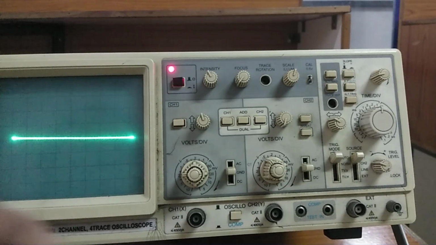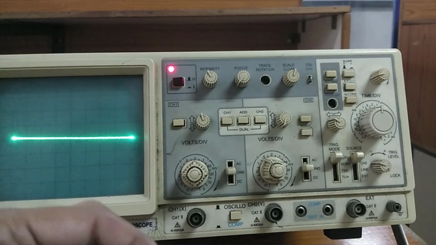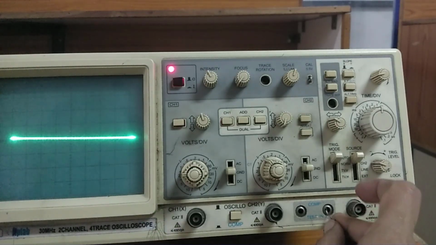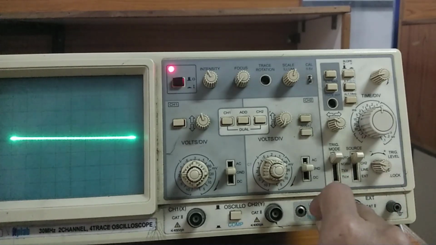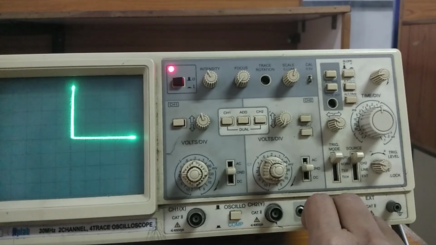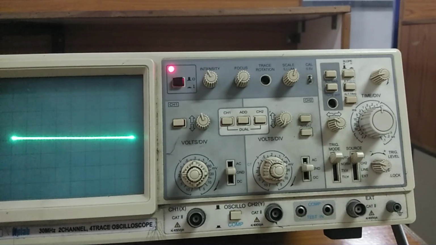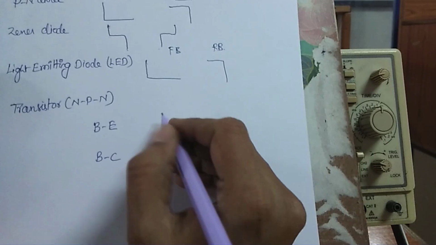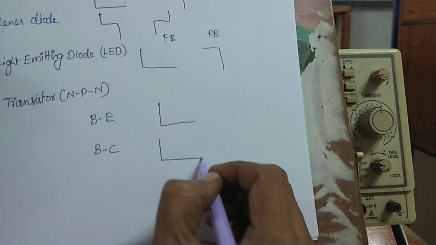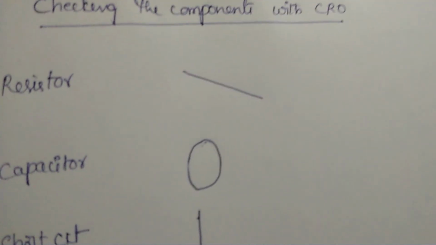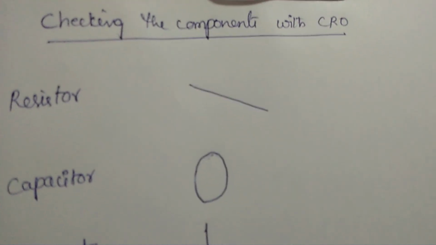Same way, I'll keep base and collector. See, base and collector. Again, I got characteristics like a diode. So for base and emitter, we got like this, and for base and collector also we got like this. These are the patterns generated by the CRO for different components.